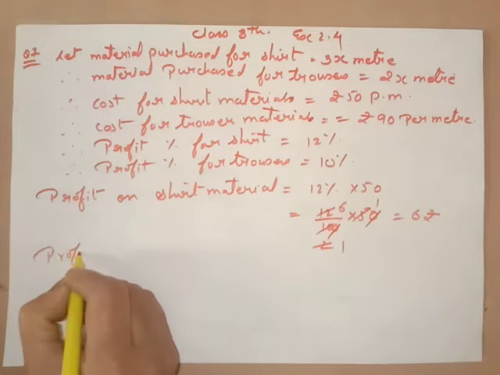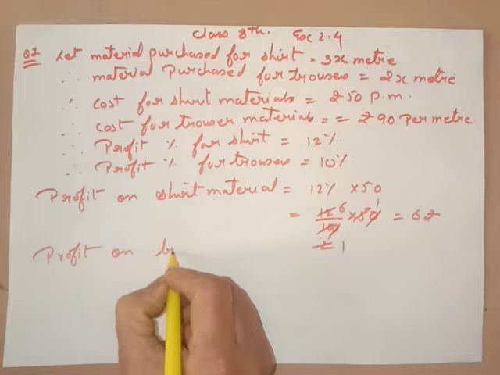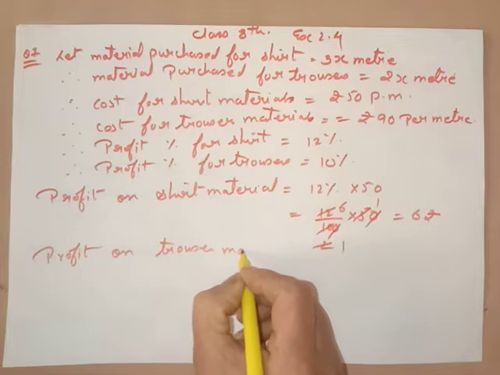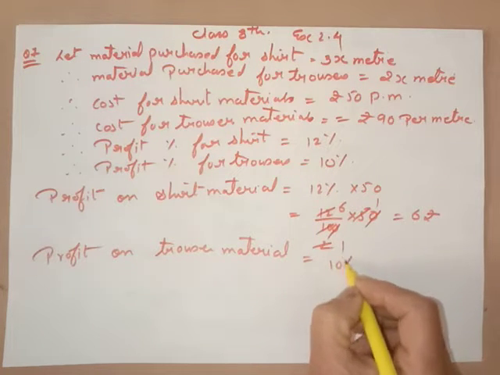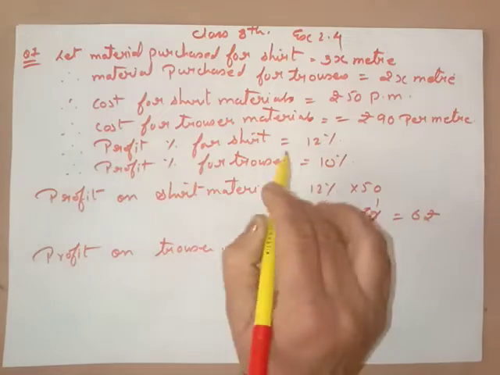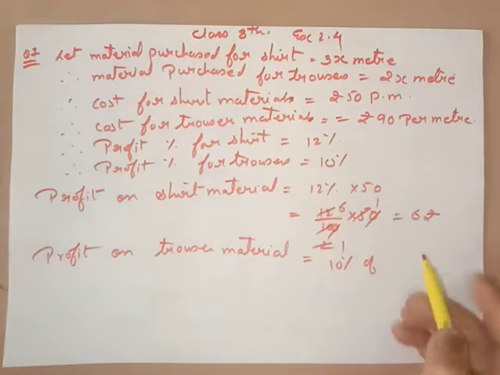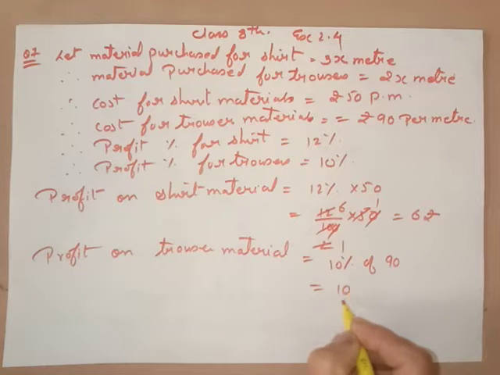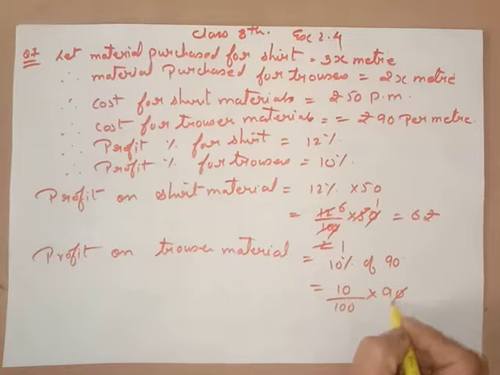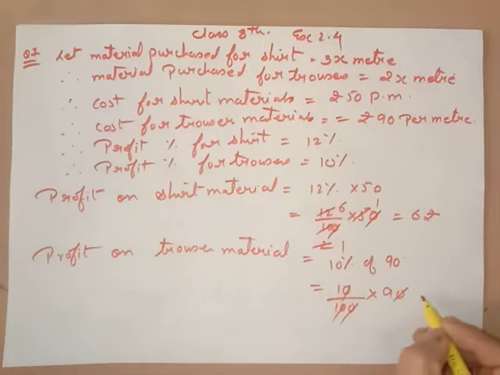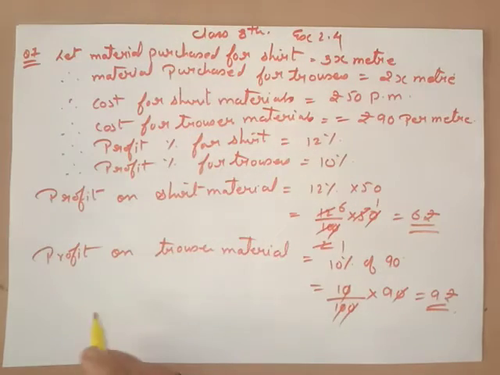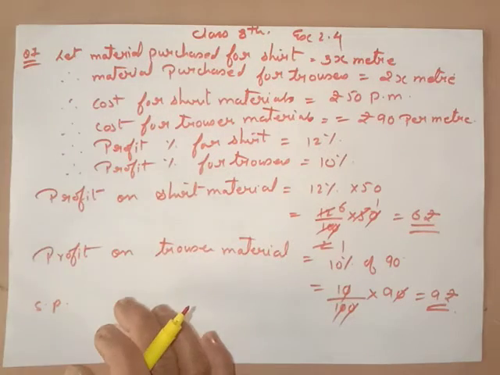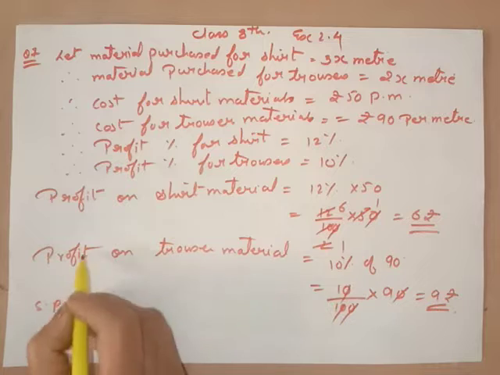Now we find the profit on trouser material. The profit on trouser material is given 10% of the cost of trouser, which is 90 rupees. So we find 10 upon 100 into 90. The zeros cancel, 1 nine is 9 rupees, so this is our profit. Now we can find the selling price also, because our question is to find how much trouser material he bought, so profit is given.